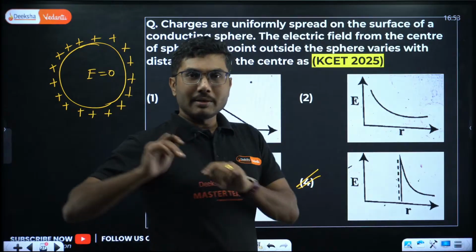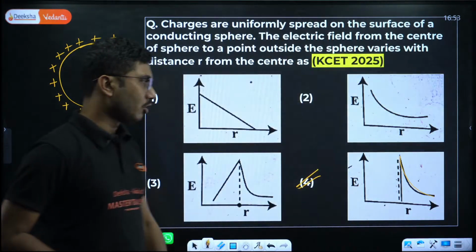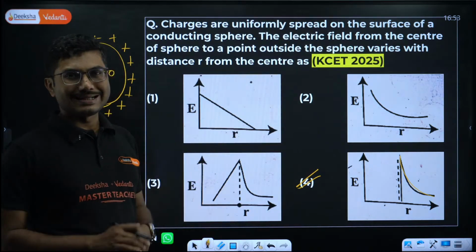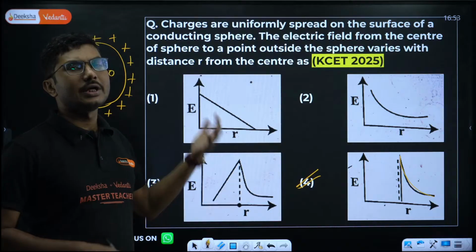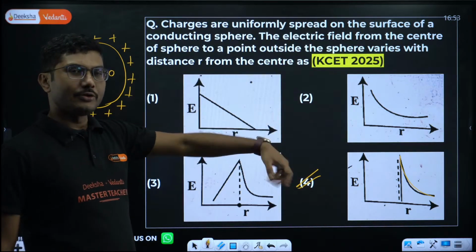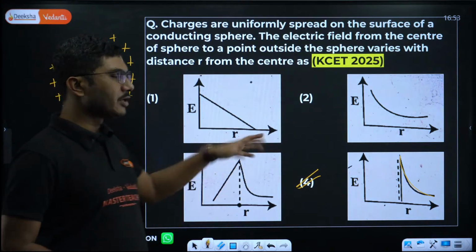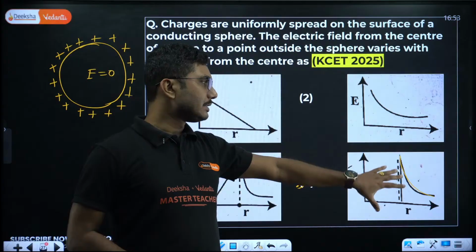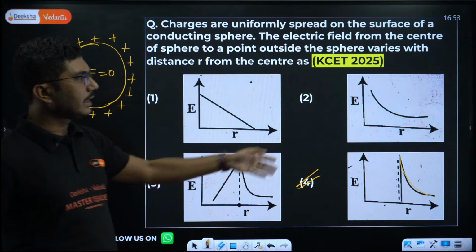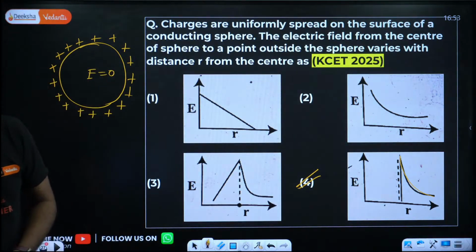Now one important point to remember: this particular pattern is one of the most common patterns in KCET. You will see it in many chapters, many cases. If you know this pattern, you will be able to answer questions. Even if you are guessing, this is the one that you have to guess. Now this is not correct, this is not correct, this is also not correct, this one is the correct answer for this question.